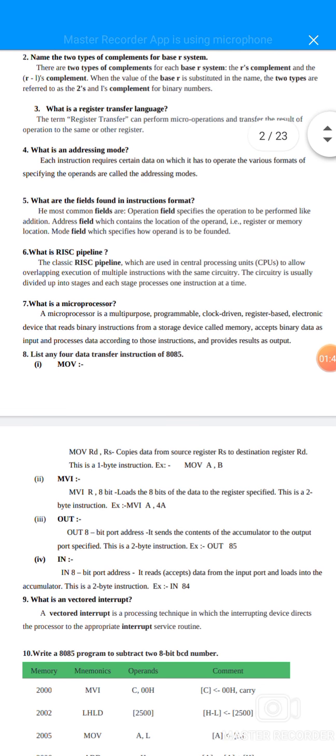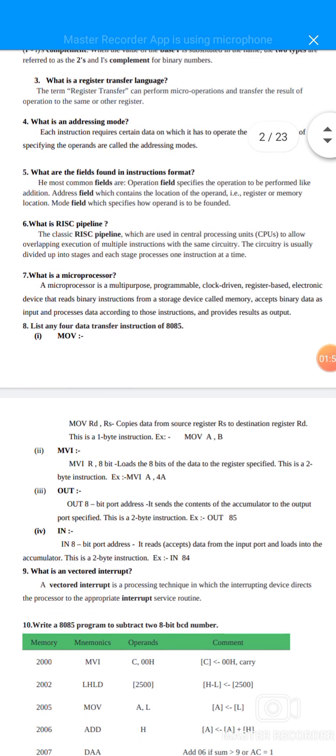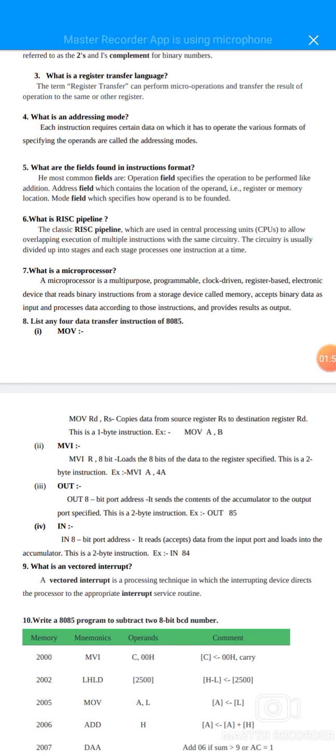Seventh question, what is a microprocessor? A microprocessor is a multi-purpose, programmable, clock-driven, register-based electronic device that reads binary instructions from a storage device called memory, accepts binary data as input, processes data according to those instructions, and provides results as outputs.